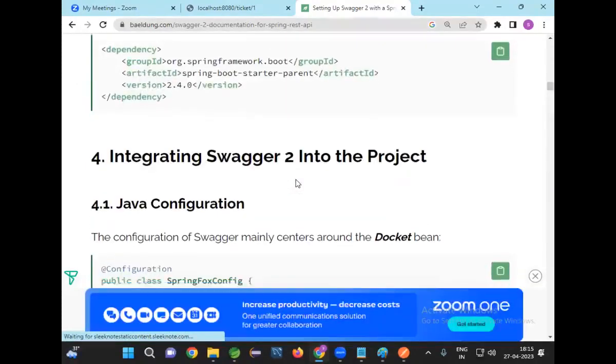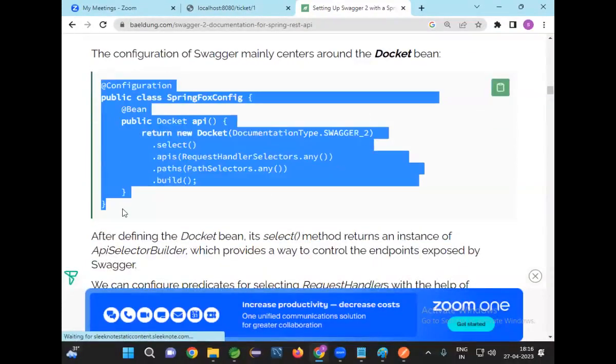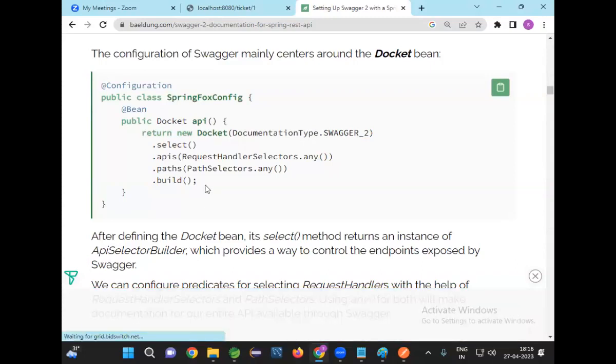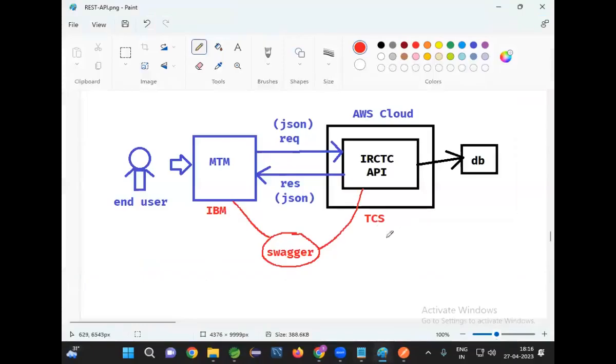After adding the Swagger dependency, we need to write one method like this. Okay, so this is the method which will generate documentation for our REST API. This will generate the documentation for REST API. How to do that? I will explain in tomorrow's class.